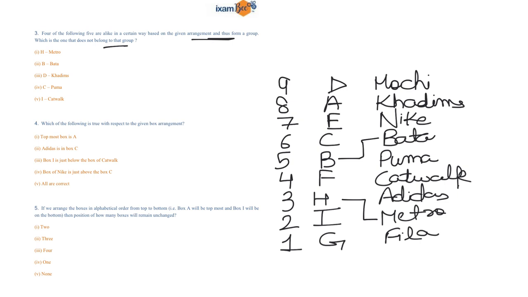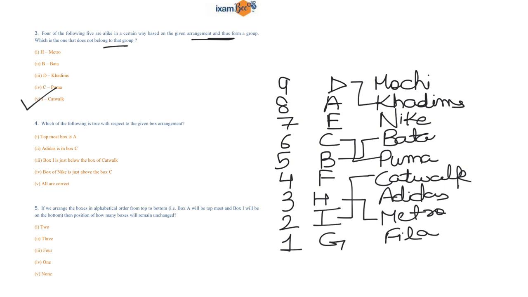The third option is D, Khadims. The fourth option is C, Puma. And the fifth option is I and Catwalk. So it is clear that option number 5 is the odd one out among all, because there is a gap of one box between I and Catwalk. However, no such gap is there between all the other options.